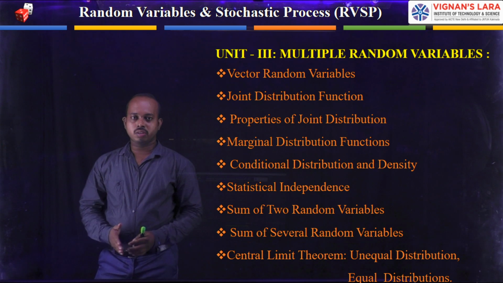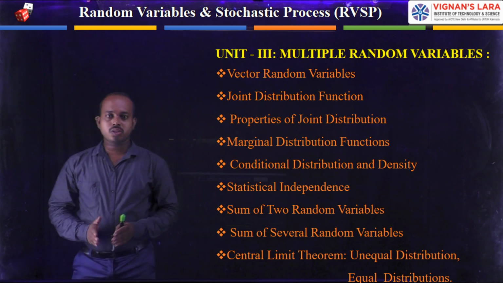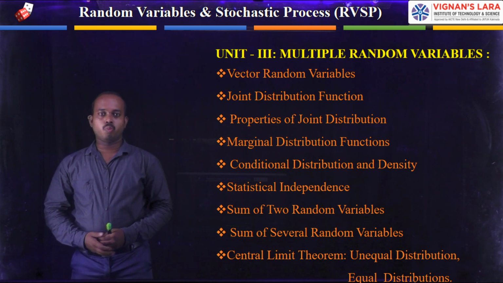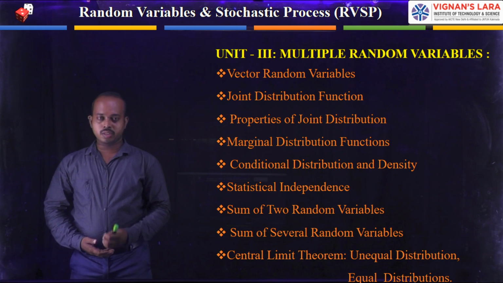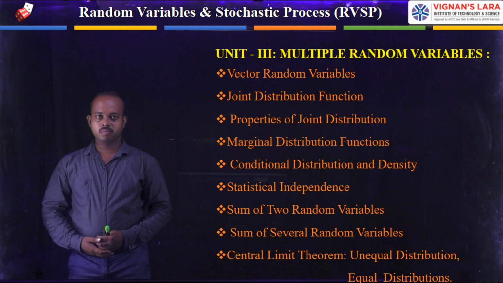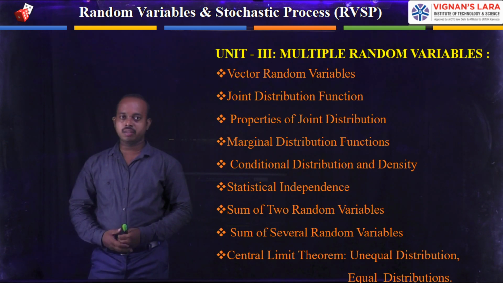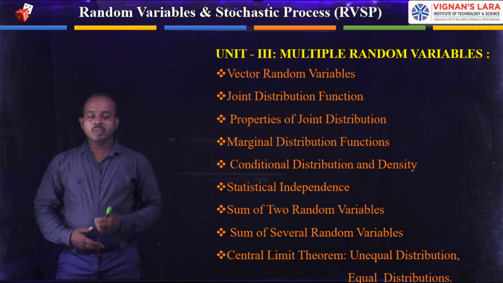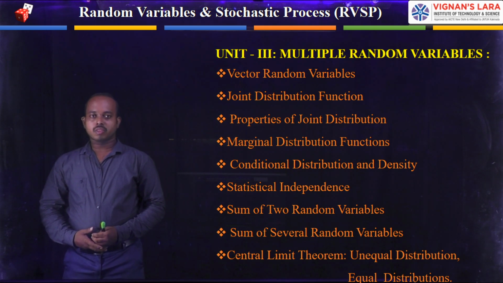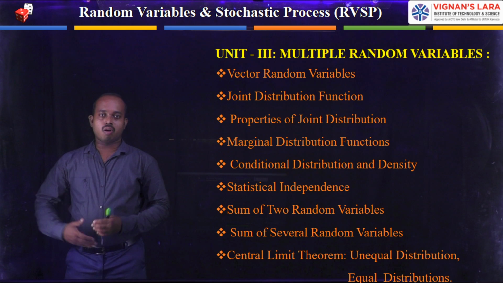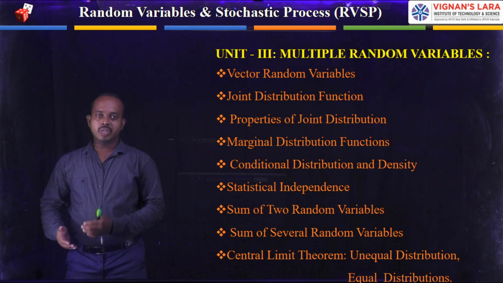In the second unit, we saw the operations on a random variable. What are the operations we can apply on one random variable, we discussed in the second unit. Here we can find the mean value, the moment about the origin and the moment about the mean value.